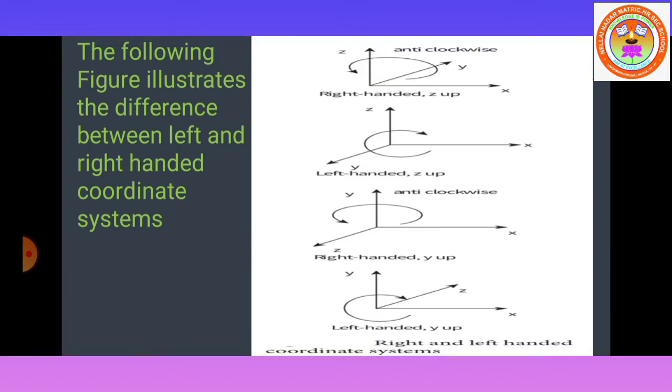Next one is a right-handed y up. The axis y is up. Here x, y, z is noted in anti-clockwise direction, so this is a right-handed y up coordinate system. Next one is left-handed y up, which means here the x, y, z is noted in clockwise direction. So this is a left-handed coordinate system, y is up.